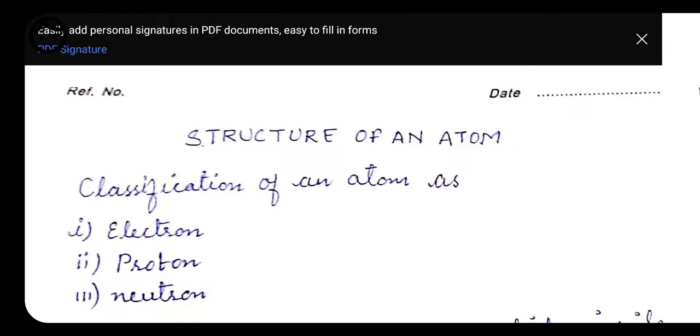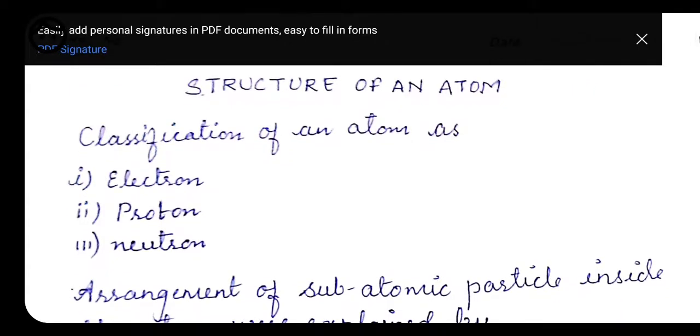Structure of an atom. Earlier, Dalton said that an atom cannot be divided further because it is the smallest part of matter. But after further studies, many scientists came who proved that the atom can also be subdivided into three subatomic particles, called electron, proton and neutron, where the charge of the electron is negative, the proton carries a positive charge, and the neutron does not have any charge. It means neutrons are neutral.